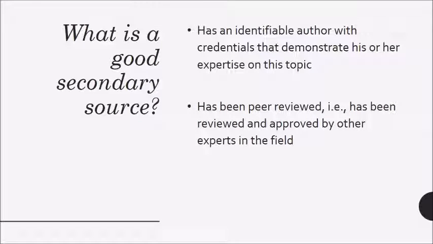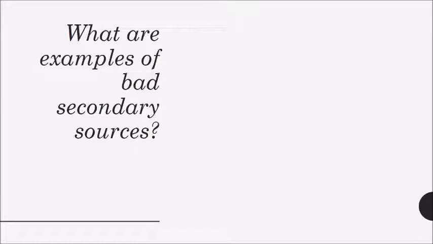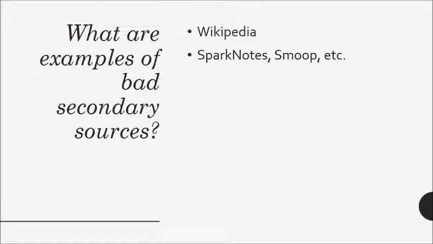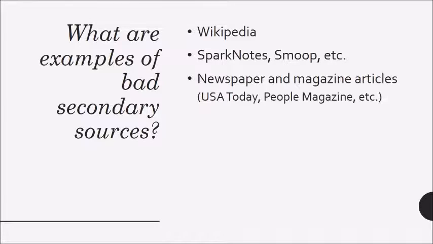Secondly, your source should have been peer-reviewed, which means that other experts in the field should have read and reviewed it and approved it. Some examples of bad secondary sources include websites like Wikipedia, or study guides like SparkNotes or Shmoop. In these cases, you don't know who the author is, much less whether that author is an expert in the field. In popular newspaper and magazine articles, you may know the author, but chances are that author is not an expert in the field, and the article has not been peer-reviewed.